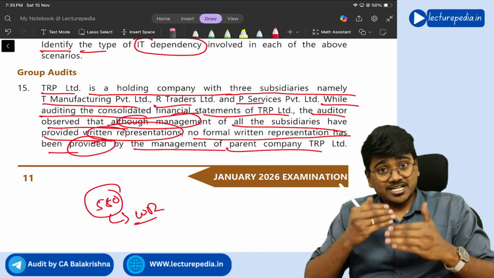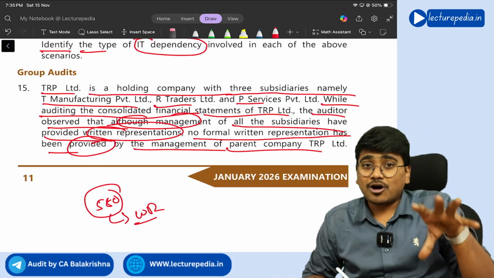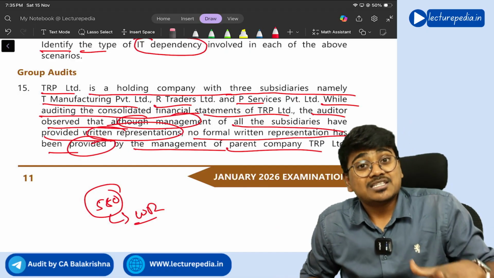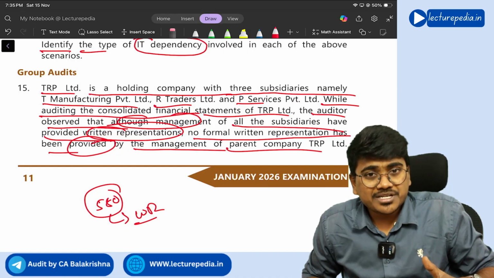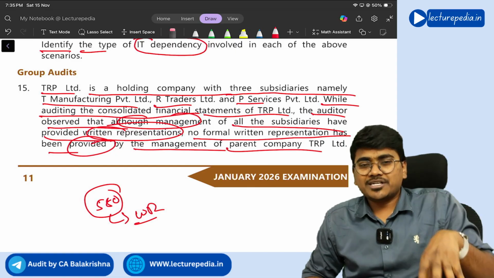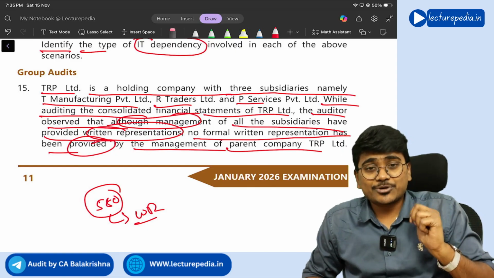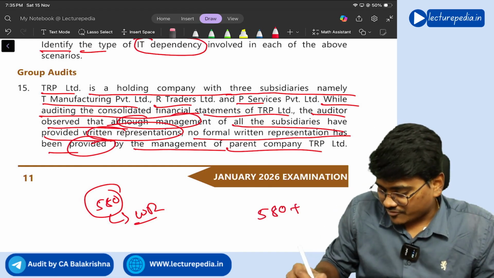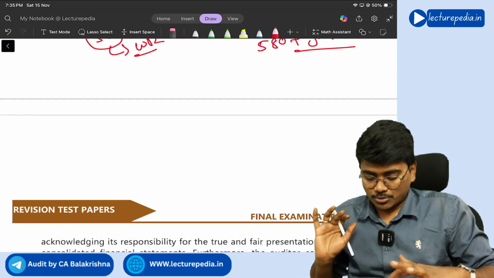right? And further, if you see, they should also give a written representation that they have identified all the related party transactions, they have identified all the segments for segment reporting purposes, right? And whatever the current period adjustments and permanent consolidation adjustments that were made, that are proper only. Like this, they have to give written representations, right? So this question is a combination of SA 580 and group audits, if you are able to observe.